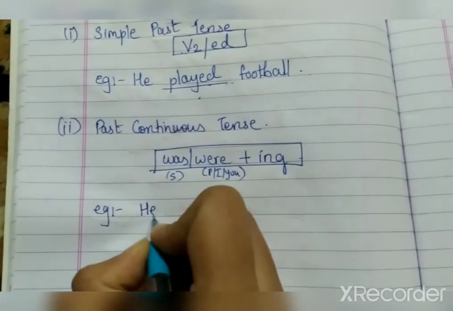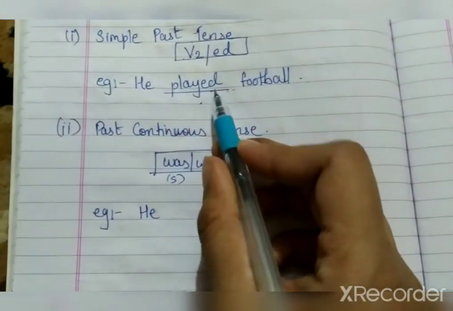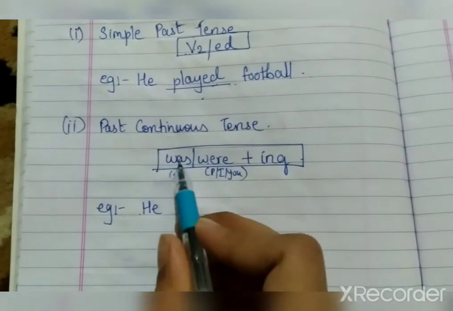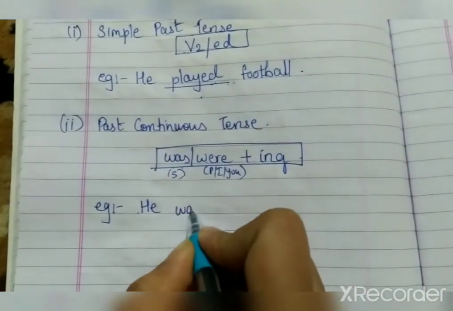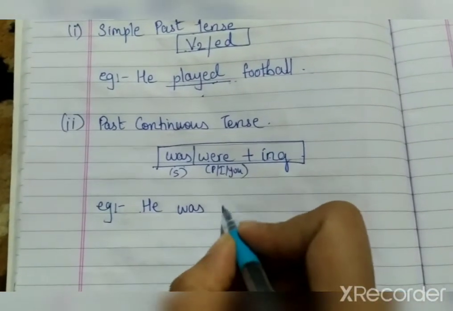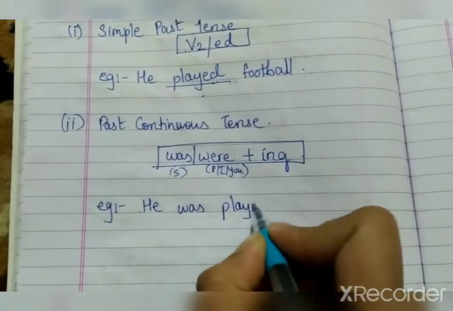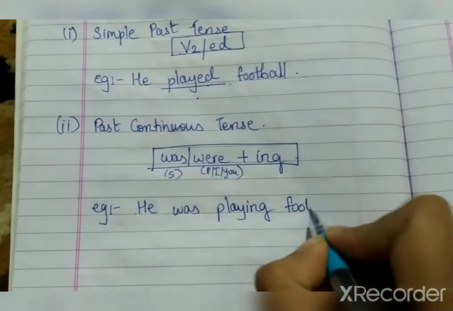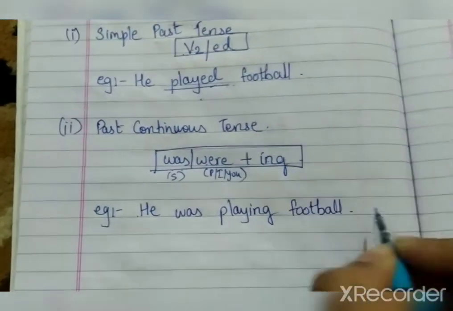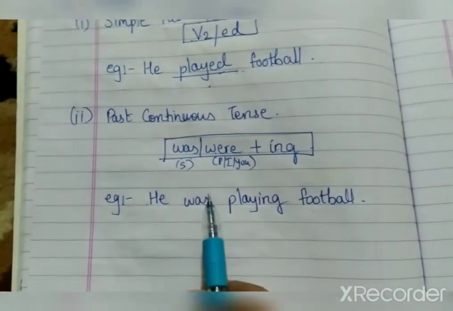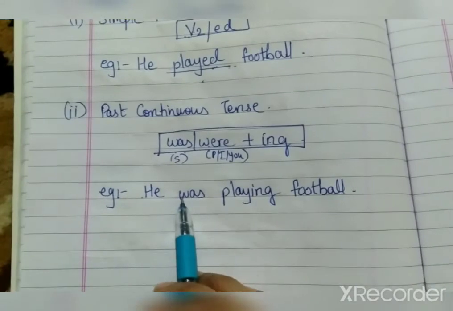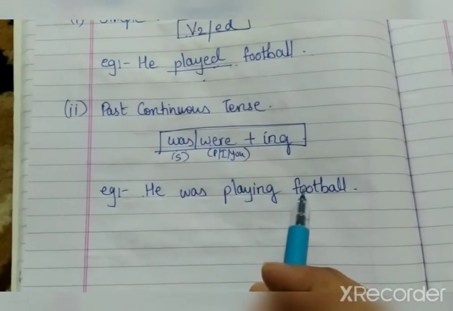Now he played. What we have to write over here? Was or were plus ing. Now he is singular, so we will write was. Now it has ing. So playing football, right? He was playing football.